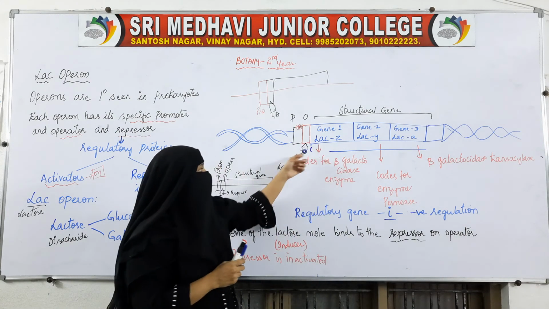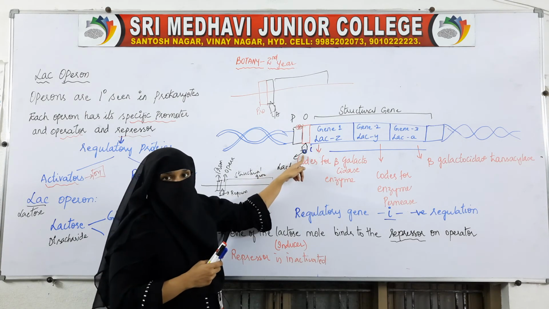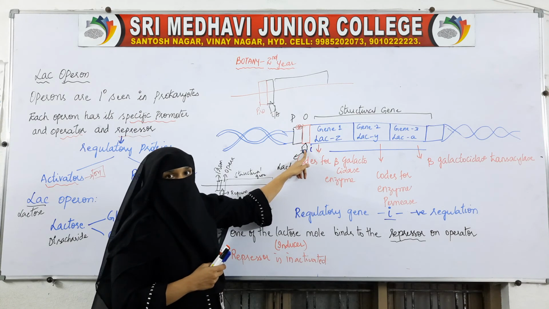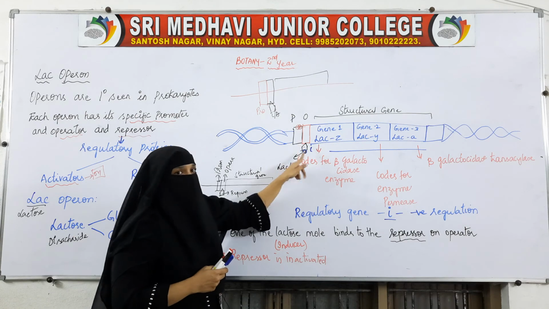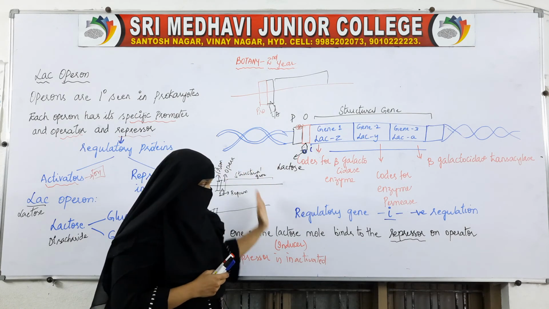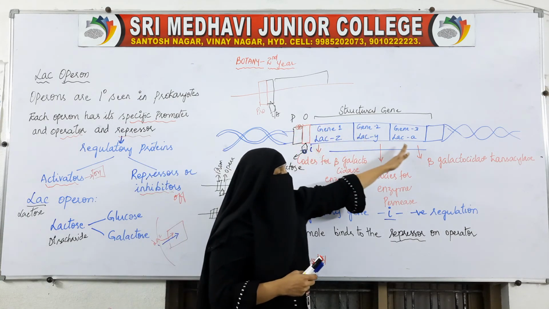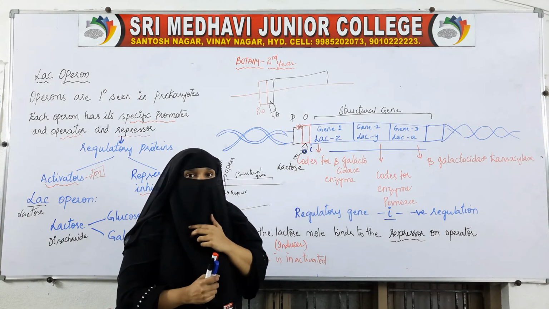So first, what will be there? The inhibitor will be there. But as soon as lactose enters inside it, one molecule of lactose goes and attaches itself to the repressor, and the repressor will be activated, and it will activate this process. It will help in the formation of mRNA.